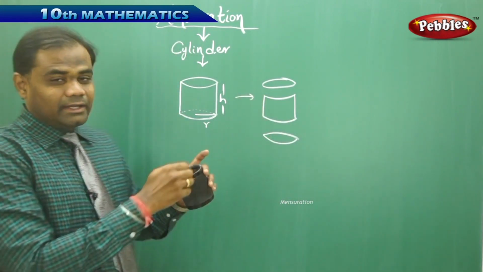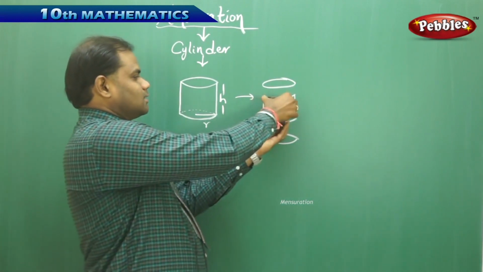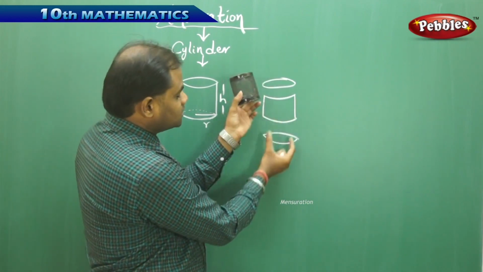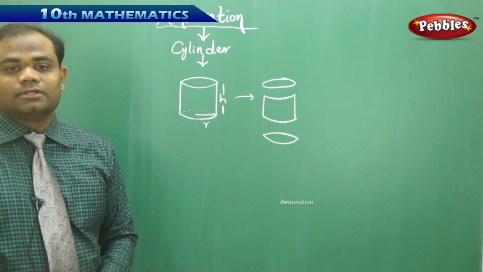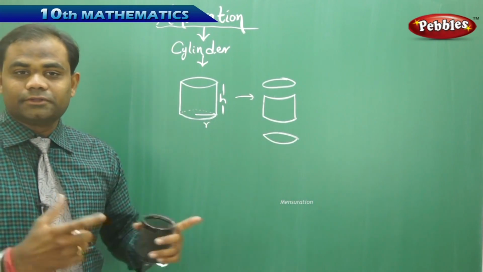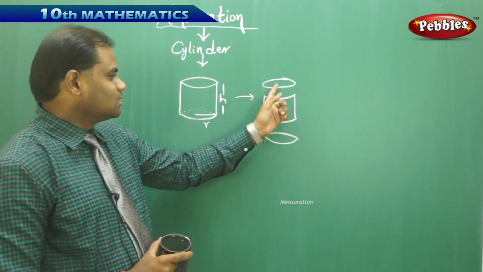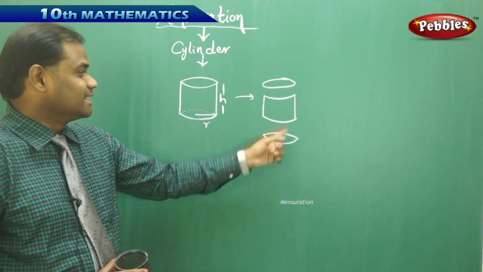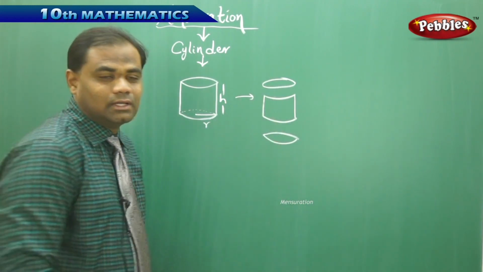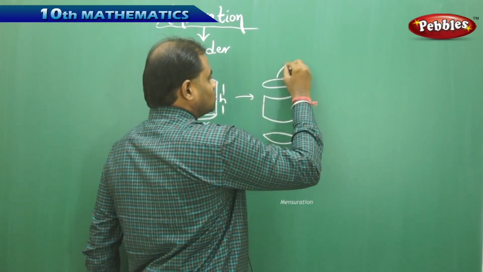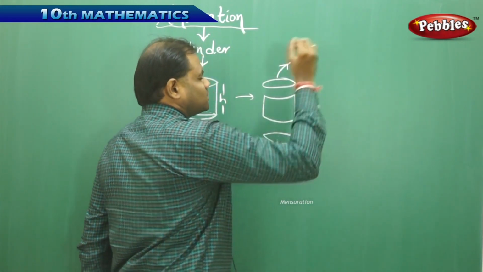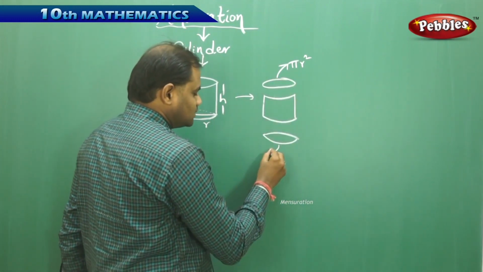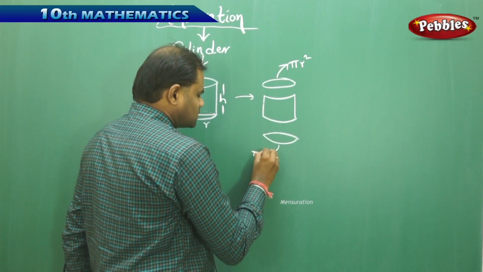When I divide the region, the upper part comes out as a circle, this curved surface comes in the middle, and the lower part, which is a circle, comes down. This is how we understand the cylinder with 3 basic structures: one circle, the curved part, and the other circle. These 2 circles are equal. So the area of this circle is pi r squared, and the area of the other circle is also pi r squared.